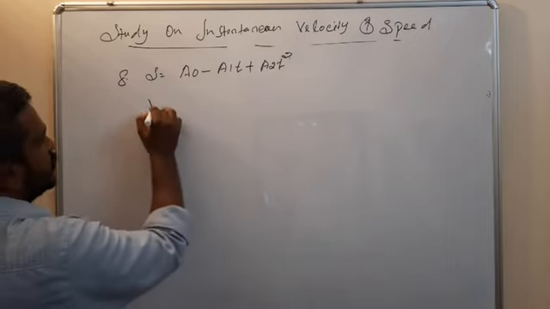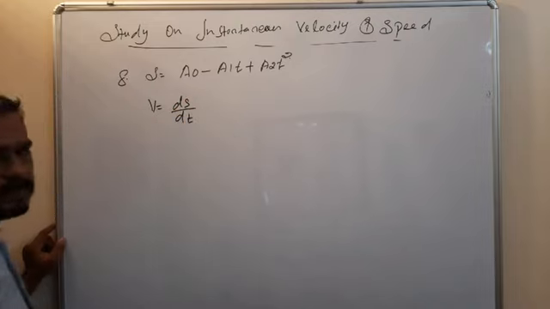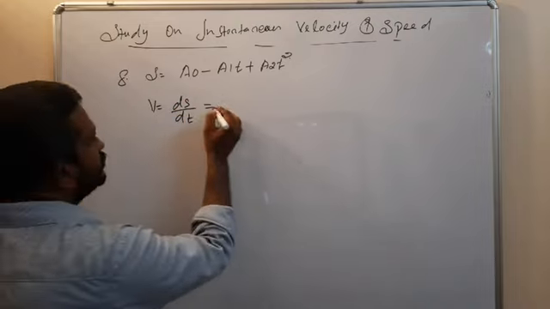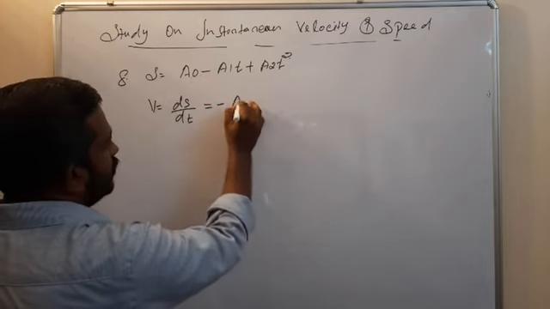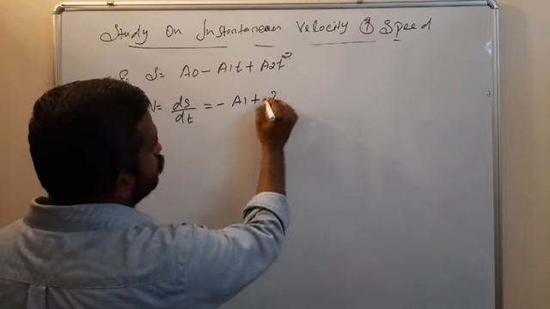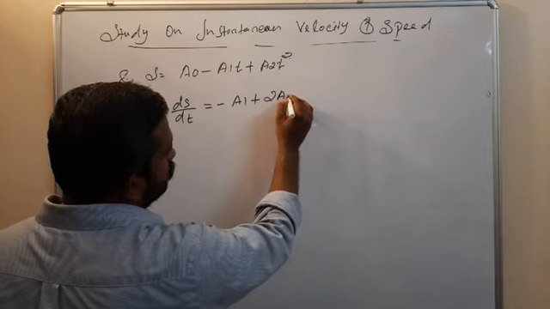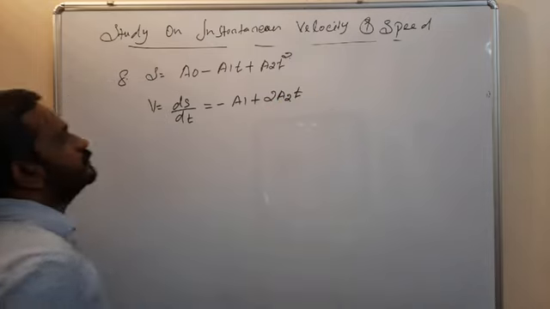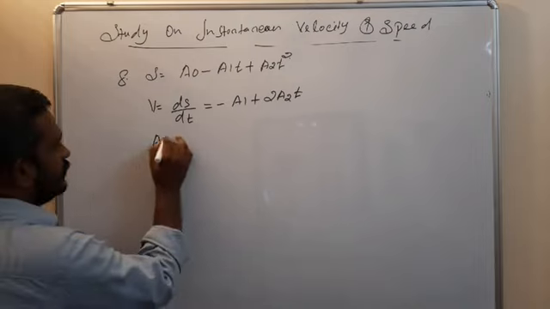Yes, velocity is equal to ds by dt. So that's equal to, the constant in differentiation is 0, minus a1 plus 2 a2 t.